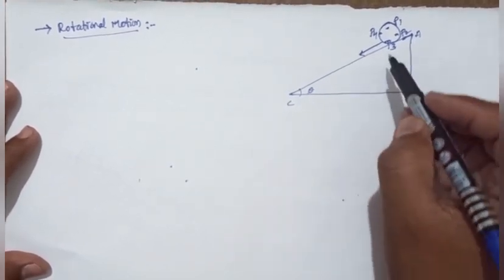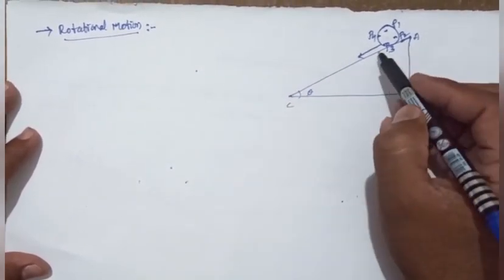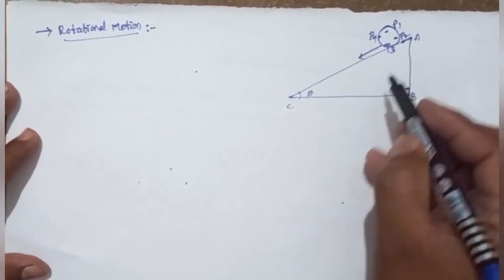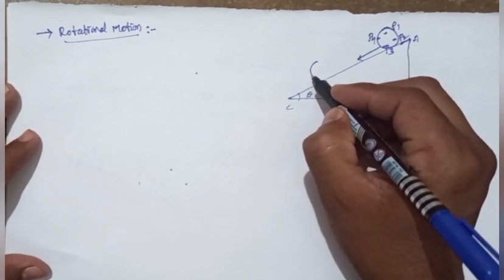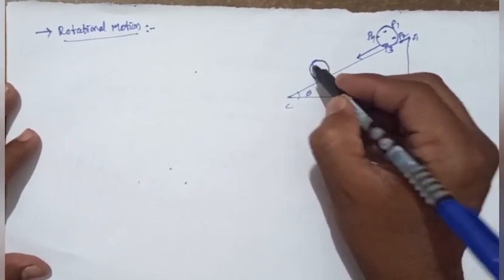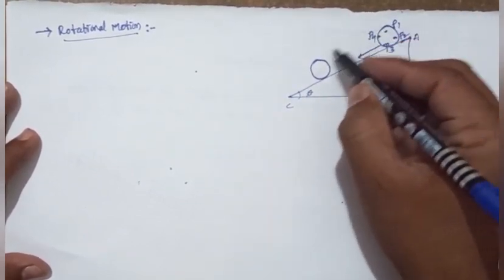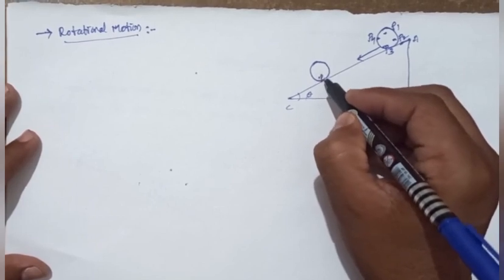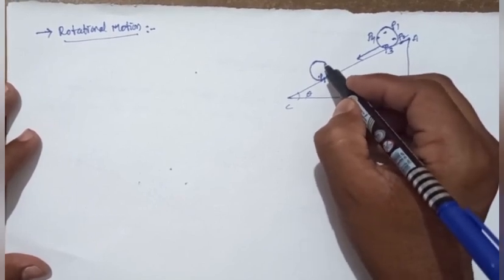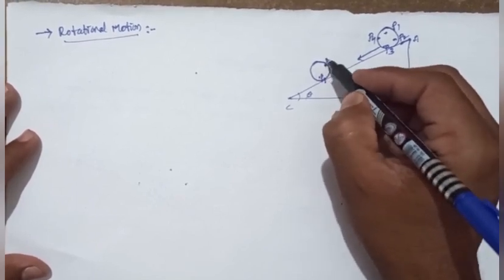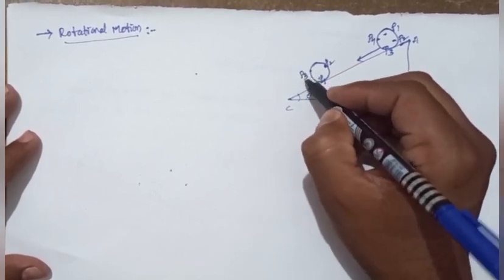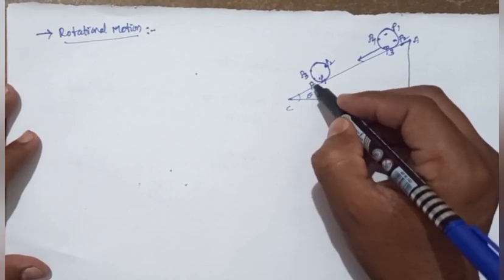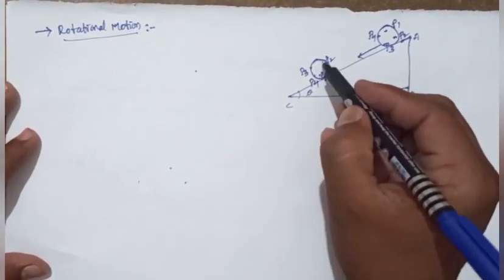The ball moves, and what happens after a certain time? After a certain time, P1, P2, P3, P4 are in changed positions.